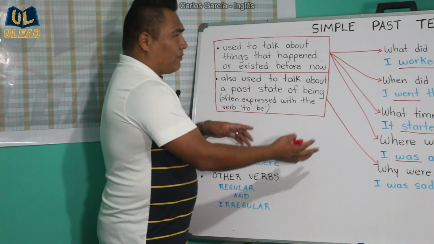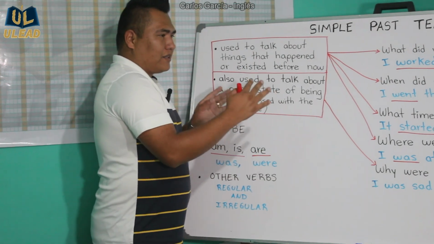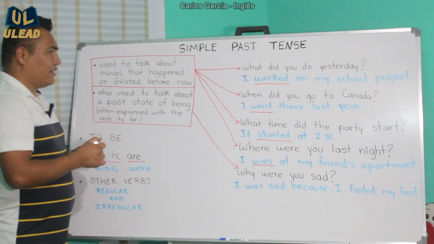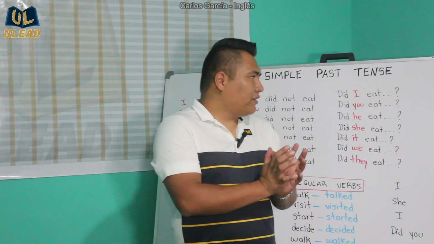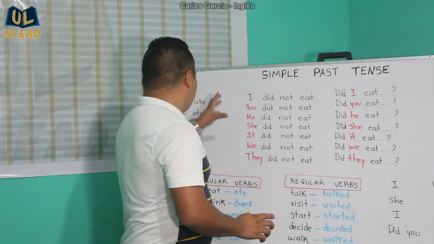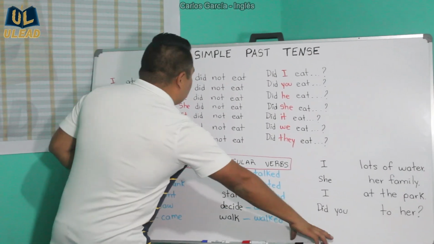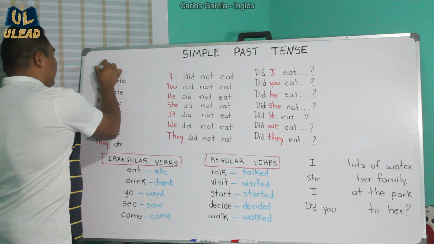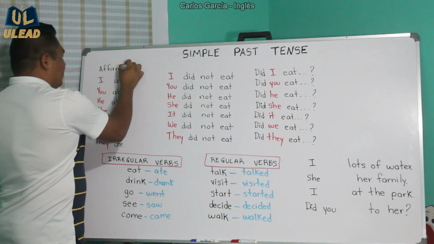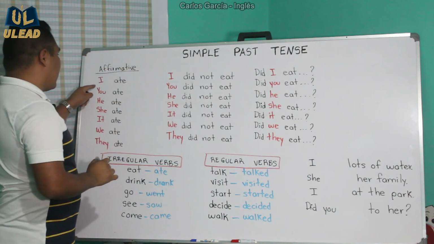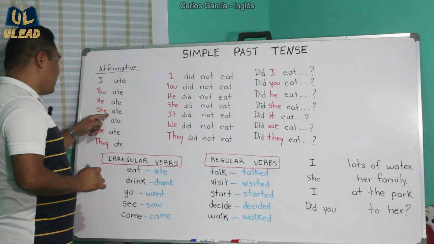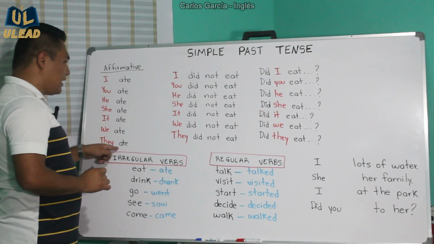Okay, I'm going to erase and show you just a little bit the general structure of the simple past. Okay, so in this part I want you to look at the structure. Okay, the structure that is right here for simple past tense. This is affirmative. Okay, I ate, you ate, he ate, she ate, it ate, we ate, they ate.